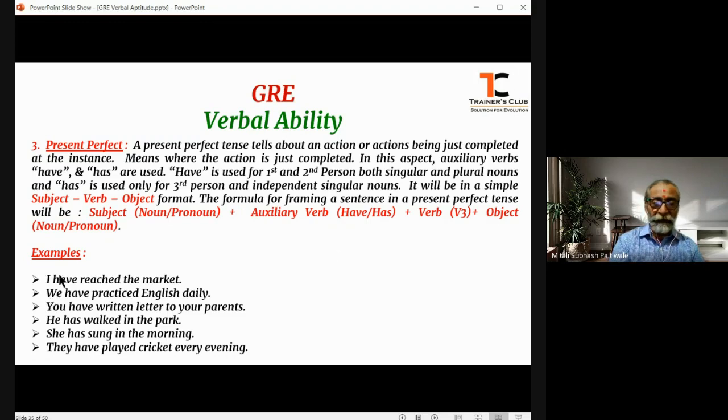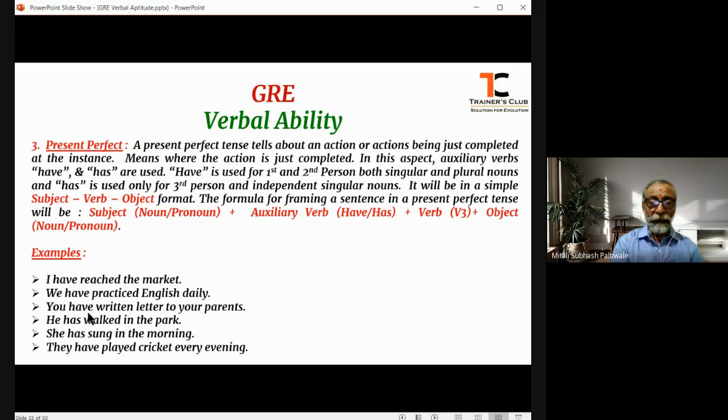Then, if the subject is plural again, whether it is first person or second person, again the have is the supplementary verb that needs to be used. That means we have practiced English daily. You see the next example.